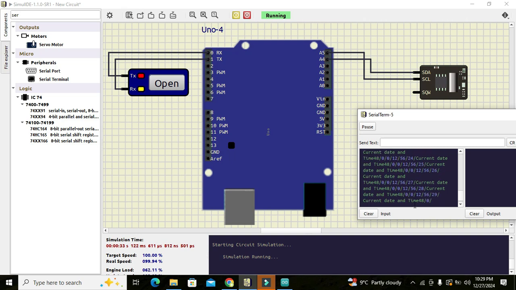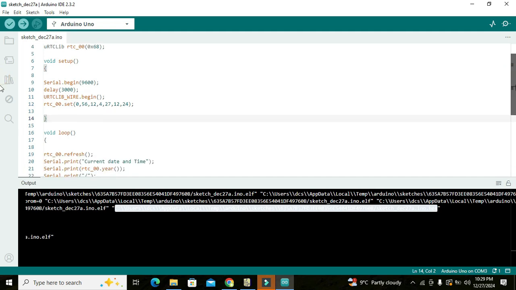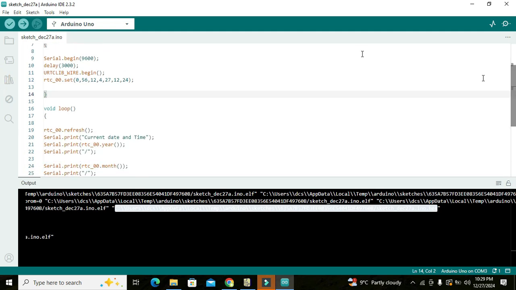Okay, it shows 0012. But what we have written here is 27/12/24. And we have written RTC.refresh, so I think that we can comment it out.